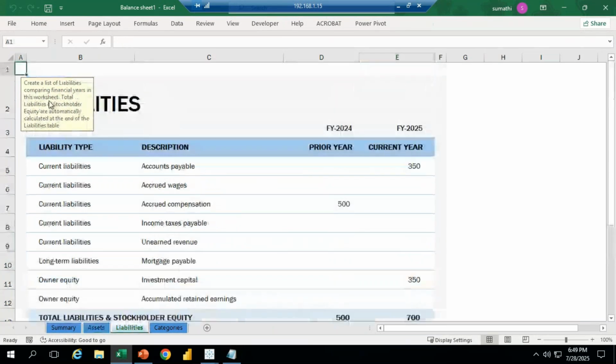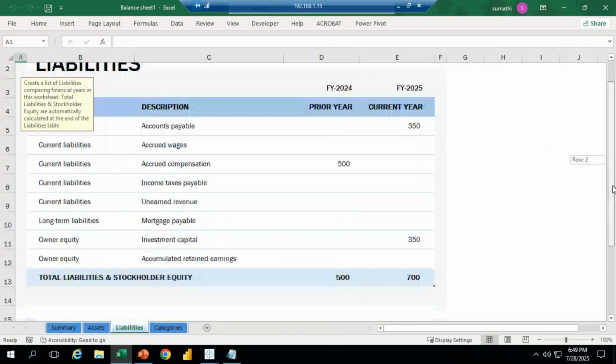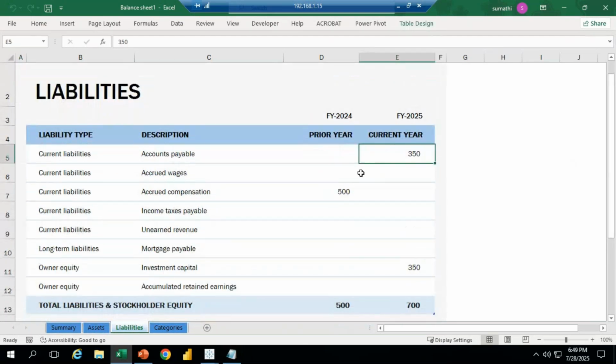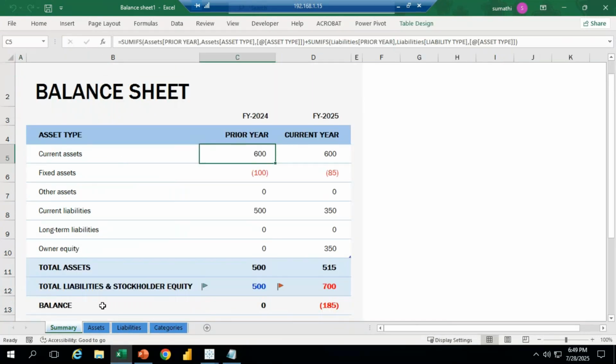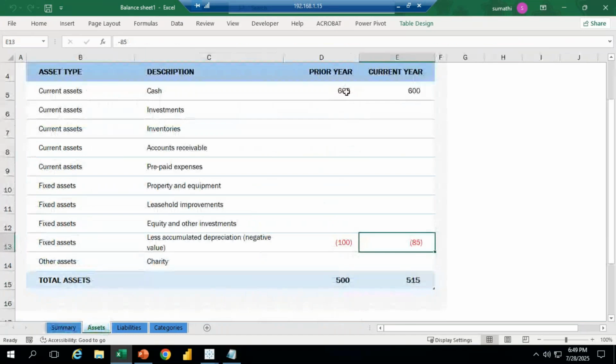Liability: what is my company liability? Those liabilities information, all the information they have given. Categories: what are the categories we have in the balance sheet, all the information is going to be given. If I click on that summary, see now, current asset, we have 600.